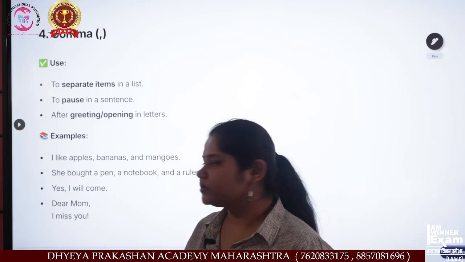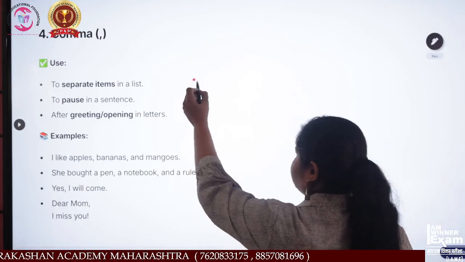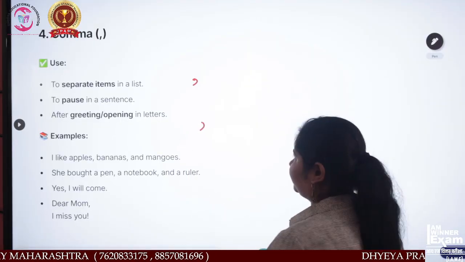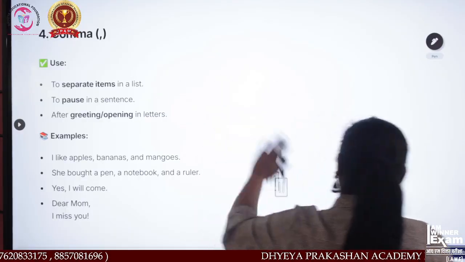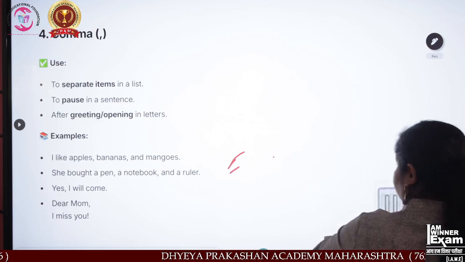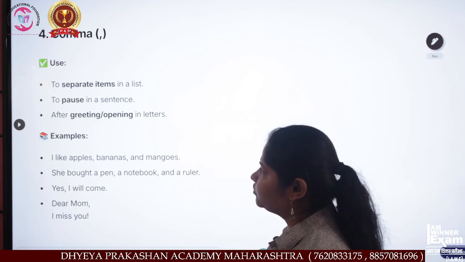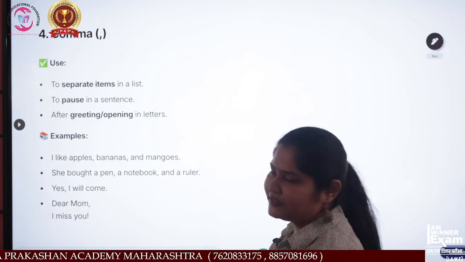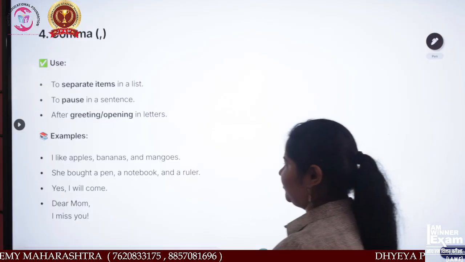Now next is what? Uses of comma. Comma means a little bit of a dot, and you make a little bit of a curve over here, that is a comma. Now pay attention over here. This is used to separate items in a list, to pause in a sentence, after a greeting, and opening in letters. Now see, for example,